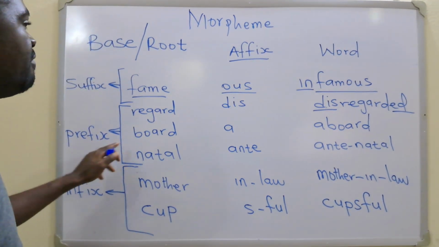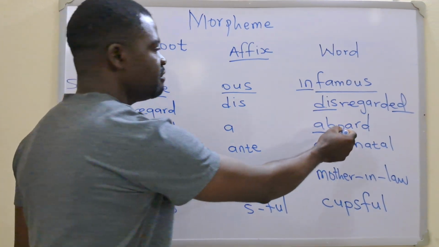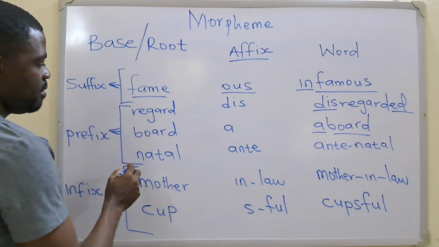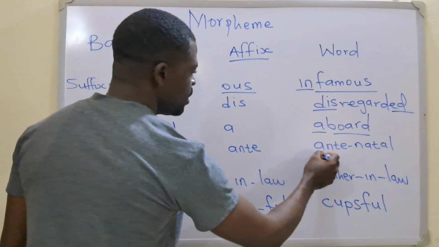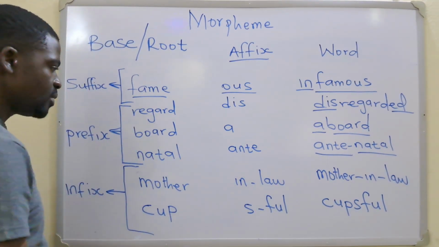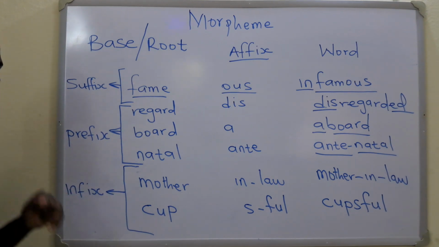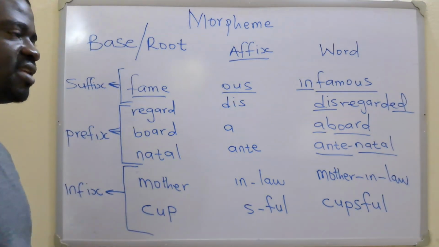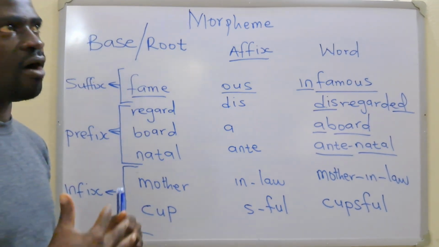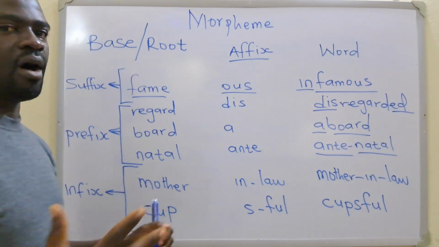Here we have the prefix, because the bound morpheme here is coming before the free morpheme. Here we have the bound morpheme coming before the free morpheme, so this is also a prefix. Then how about this? We have infix. So infix should be, say, a bound morpheme that you insert in the middle of two morphemes.